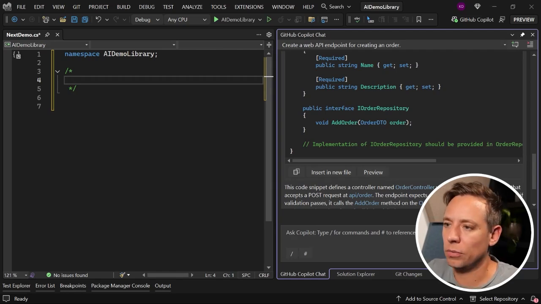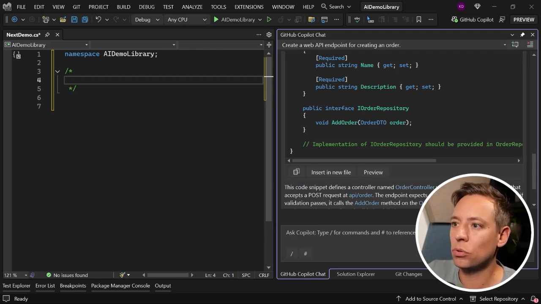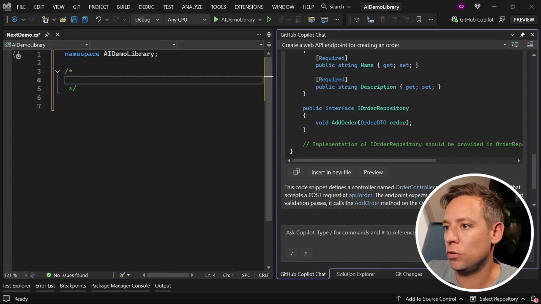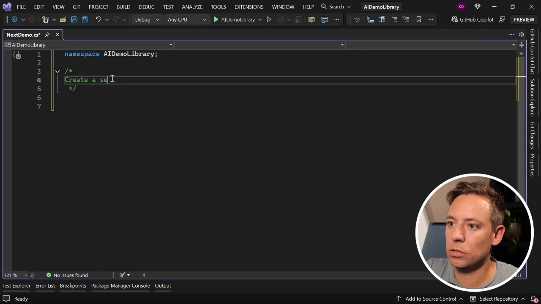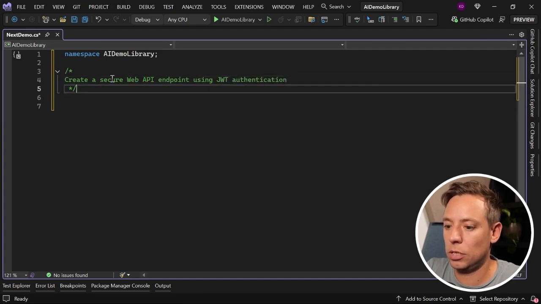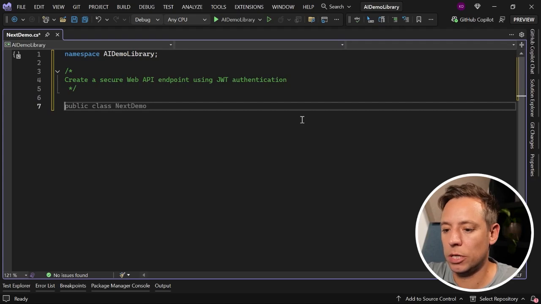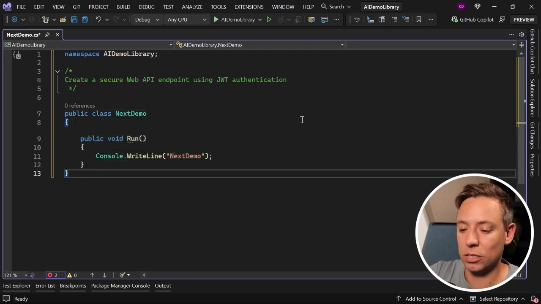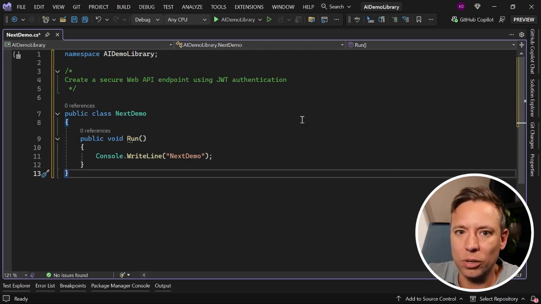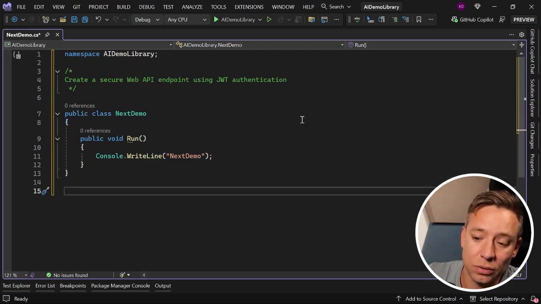Let's try another example. Say that we want to create a secure web API endpoint and that we want to use JWT authentication for that. Let's see what gives. So, create a secure web API endpoint using JWT authentication. I seem to be getting a class definition for something named nextDemo and a run method with console.writeLine statement in there. That's not what I want. That is not what I want at all.